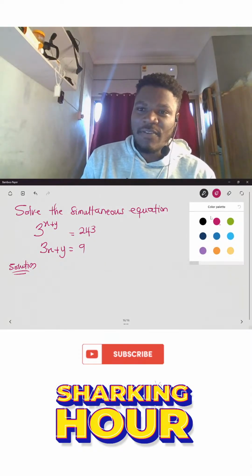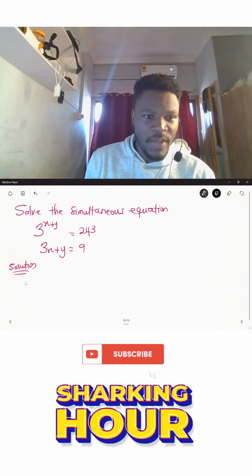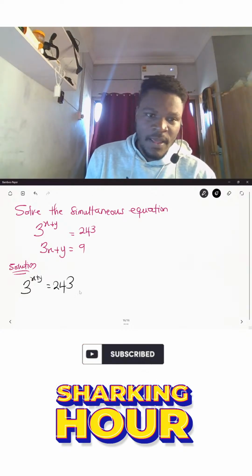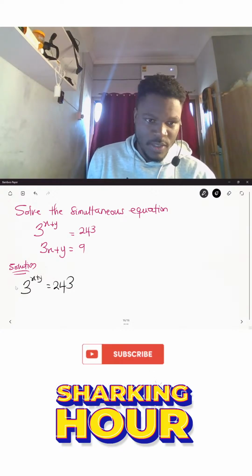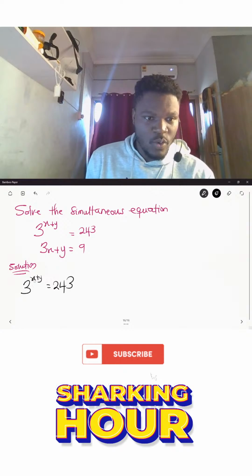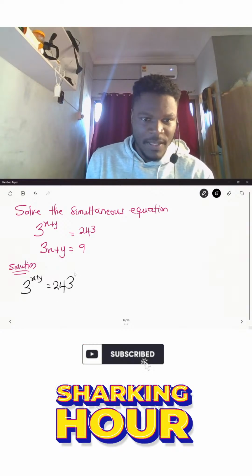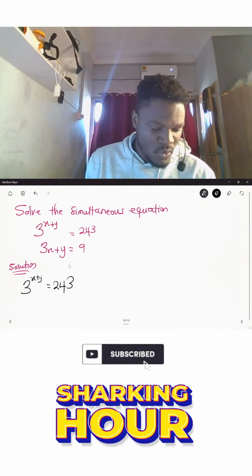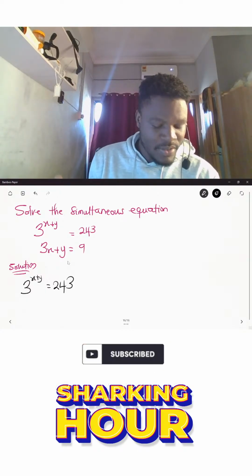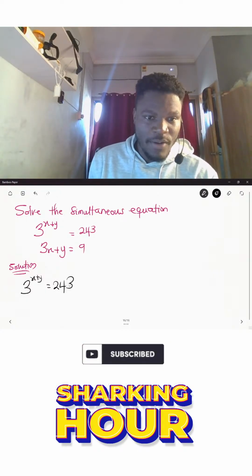Now, if we take the first expression, we have 3 to the power x plus y is equal to 243. Now we can solve a simultaneous equation like this. So we need to express this to have the same base. So here we have 3 to the power something. Over here we should have 3 to the power something as well. Now, it so happens that 3 raised to the power 5 will give us 243.